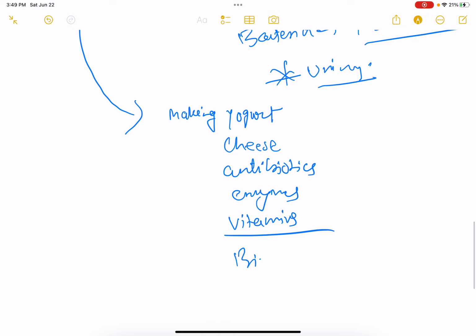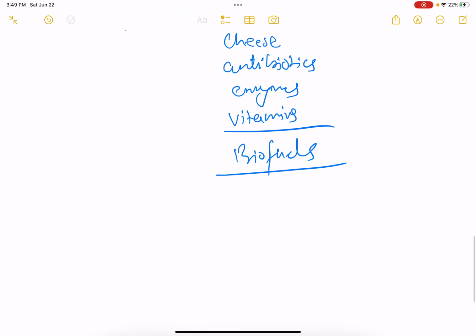And also recently people are talking about biofuels. So they can also be helpful to produce biofuels, bioenergy. Okay, so this is a brief overview of the benefits of microbes, how they are important. Now we can see laboratory techniques to observe microbes.